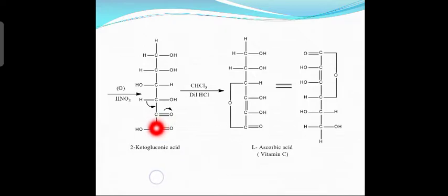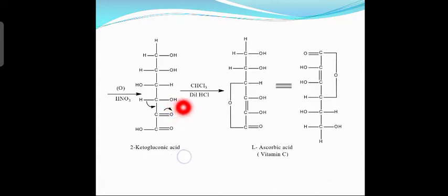Why is this called the second carbon atom? Because this is the carboxyl group, COOH. So first preference is given to the carboxyl group, number 1. Number 2 is to this. Therefore, 2-ketonic group, so 2-keto-gluconic acid. This acid is called gluconic acid because a carboxyl group is present. Or in other words, sorbose is converted into 2-keto-gluconic acid. Alright.